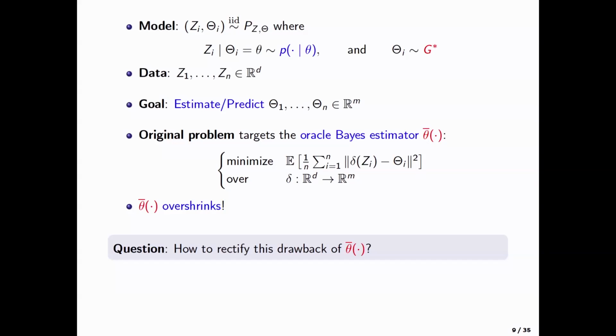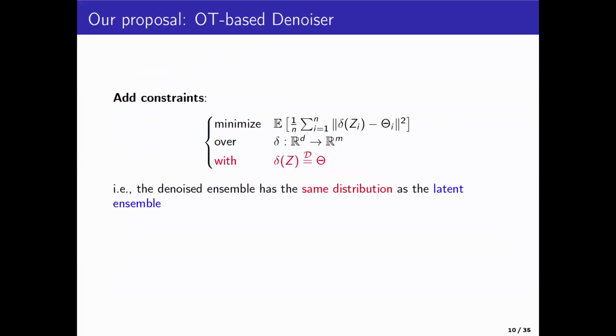Okay. So the main idea of our proposal is basically to add constraints. You really wanted to minimize this squared error loss, right? So you wanted, of course, to estimate theta i by delta of Zi, and you want to average it over all the observations, and you want to find the best delta. If you don't put any other restriction, the solution is the Bayes estimator. But let's put a constraint, the constraint that we ideally want. We don't want delta of Zi to distort the distribution of the theta i's. So we want to now pose an optimization problem like this, and we want to solve this.